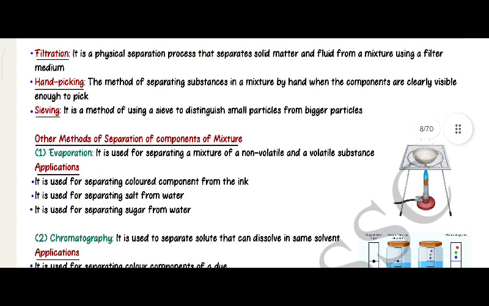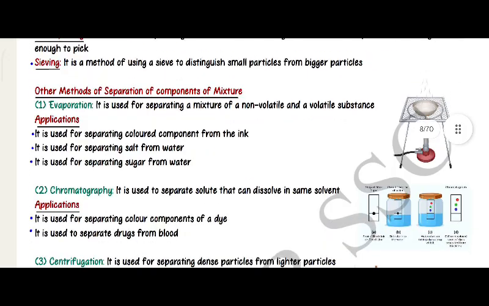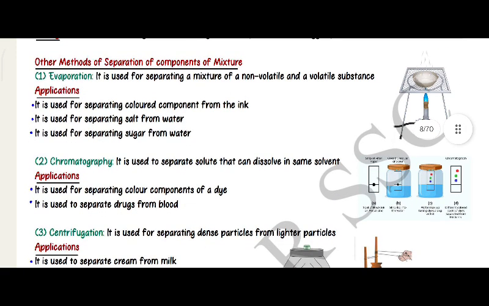Sieving is a method of using a sieve to distinguish small particles from big particles. Other methods of separation of components of a mixture: evaporation. It is used for separation of a mixture of a non-volatile and volatile substance. Applications: it is used for separating colored components from ink. It is used for separating salt from water. It is used for separating sugar from water.